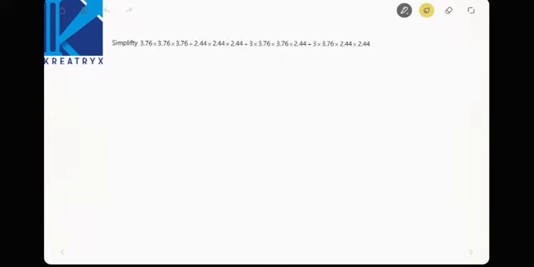Next one, simplify 3.76 cube plus 2.44 cube plus 3 into 3.76 square into 2.44 plus 3 into 3.76 into 2.44 square. Observe this. How is it in this format? This is in the format of a cube plus b cube plus 3a square b plus 3ab square. Now this can be written as a plus b whole cube.